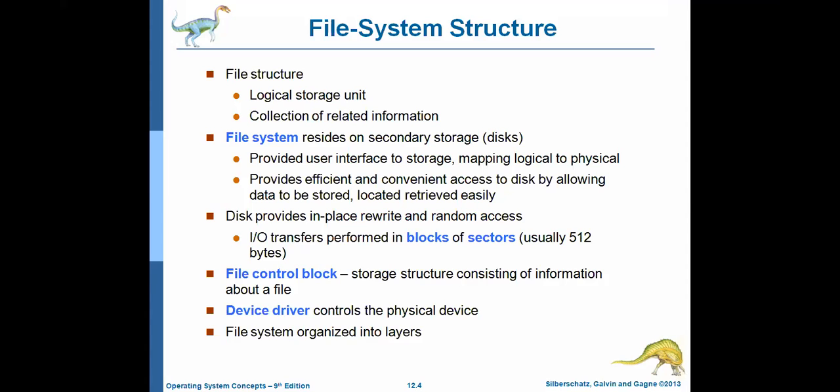And next, wherever you are, maybe in block number 2, you can directly move to block number 23 and read the information from that particular block. So the disk supports random access. And then the file control block contains the information about the file, and the device driver is used to control the physical devices. A physical device may be a printer or a scanner, any hardware device; all those are controlled by the device drivers. Device driver is a software.